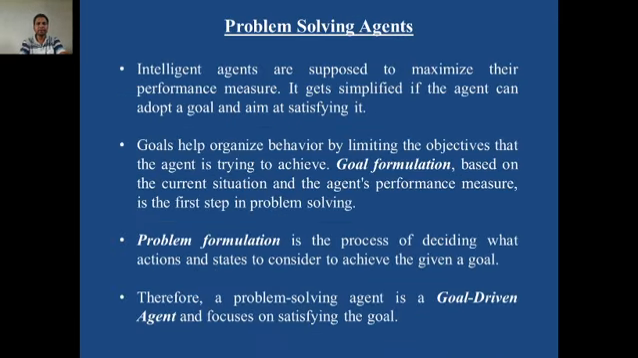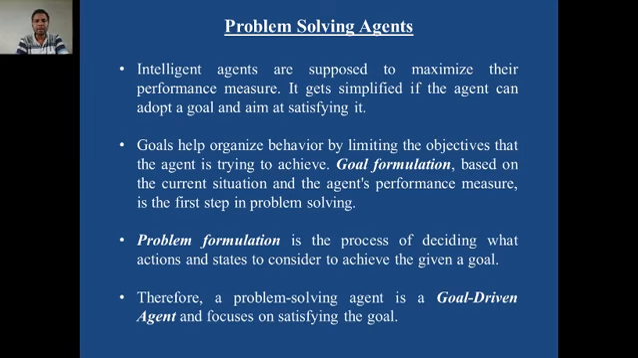Now today we are going to discuss problem solving agent, and more predominantly we are going to cover state space of a problem, and we will end this lecture with a note on searching strategies in AI. Okay. So first, problem solving agent. Intelligent agents are supposed to maximize their performance. It gets simplified if the agent can adopt a goal and aim at satisfying it. That means agents are called intelligent agents only if they try to maximize their performance.